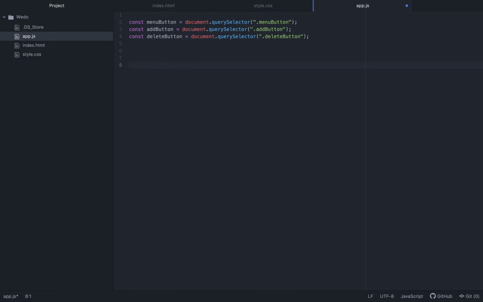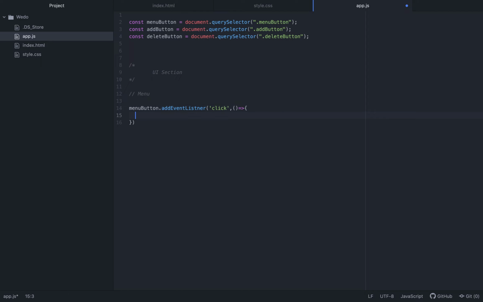So you know what? I'll create a section here and call it UI section, since this section will deal with the UI menu. What we want is to take the menu button and add an event listener. Which event do we want? Basically, when it's clicked, what do we want to happen?